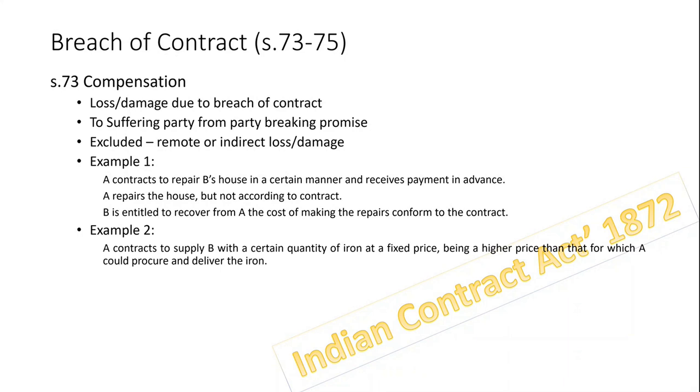Second example. Now you reply. A contracts to supply B with a certain quantity of iron at a fixed price, being a higher price than that for which A could deliver the iron. So he is going to sell at a higher price. B wrongfully refuses to receive the iron after making the agreement. So now what is the solution? B must pay A by way of compensation.